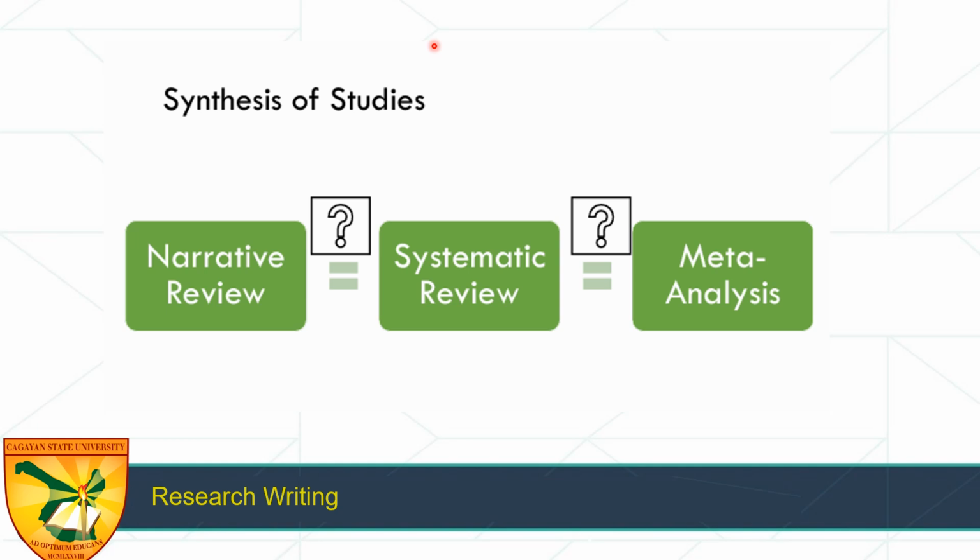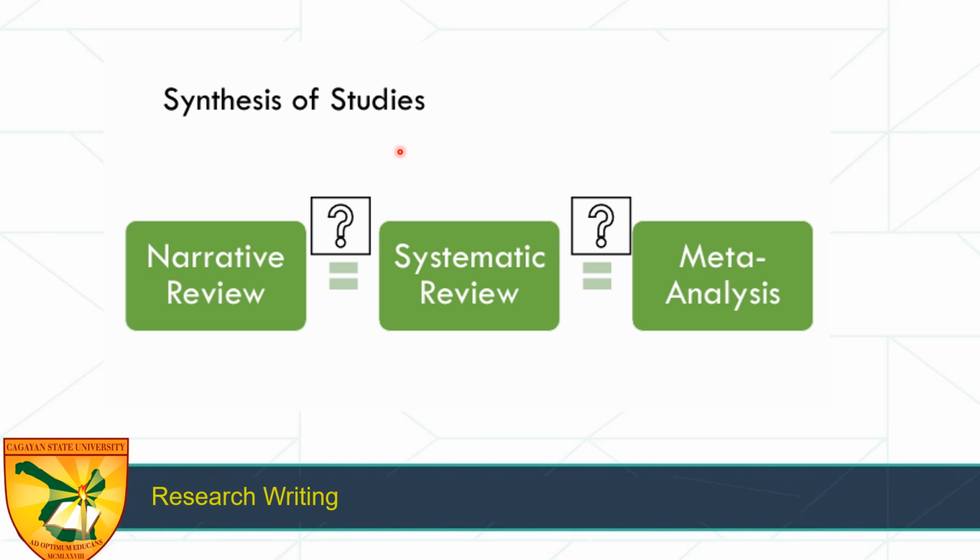Narrative reviews are not bound by strict methods, so they can include a wide variety of sources, just like in your review of related literature. However, this flexibility often means that they lack transparency or reproducibility. There's no strict method on how you do a narrative review. However, they are useful for summarizing general trends, but not for answering specific research questions in a structured way.